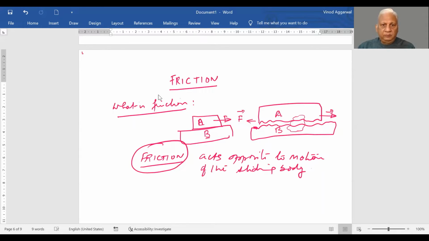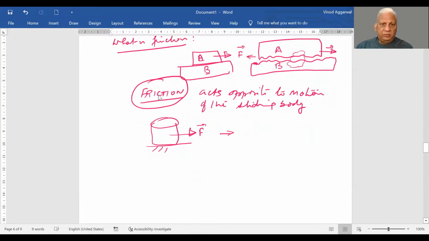Now we have seen if you take a very heavy sack or drum lying on the ground, if you try to move it, it doesn't move for a while. And if you keep increasing your force more and more, then it starts moving. Now what happens till such time as you are applying the force, but it is not moving? Does it mean the friction is not coming into picture? No, it is coming into picture. So what happens? Let's define some terms, then we understand.